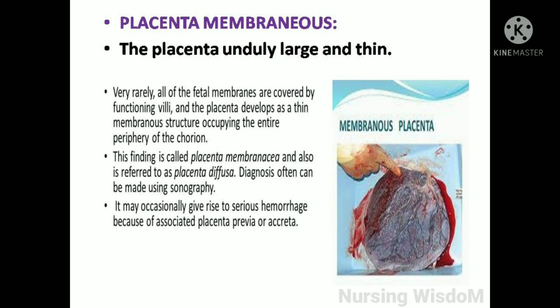Placenta membraneous, the placenta unduly large and thin. Very rarely, all of the fetal membranes are covered by functioning villi, and the placenta develops as a thin membranous structure occupying the entire periphery of the chorion. This finding is called placenta membraneous and also is referred to as placenta diffusa. Diagnosis often can be made using sonography. It may occasionally give rise to serious hemorrhage because of associated placenta previa or accreta.